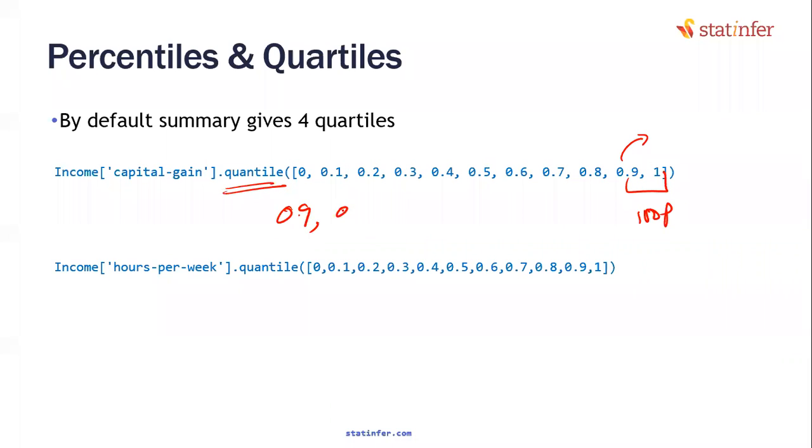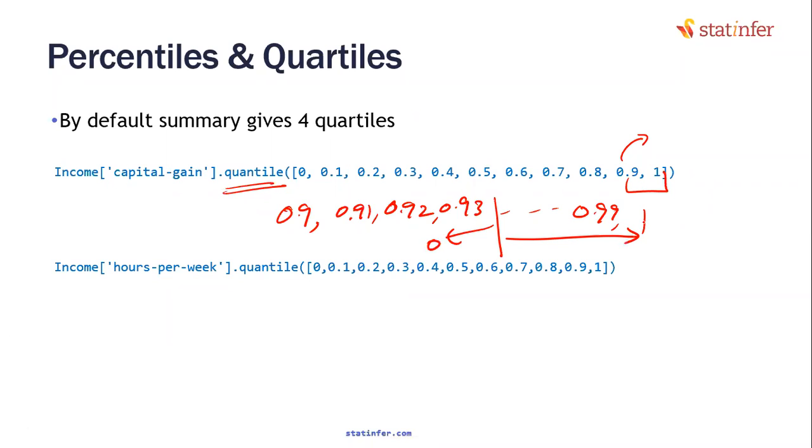For 91, I will give 0.91, 0.92, 0.93, and so on till 0.99, comma 1. By doing so, you will observe that maybe until a point it is all zeros, and from a particular point onwards it will go into positives. Then you would say 93% of the data is 0, remaining 7% is non-zero. That's the right way to say it confidently, rather than thinking that everything is non-zero.